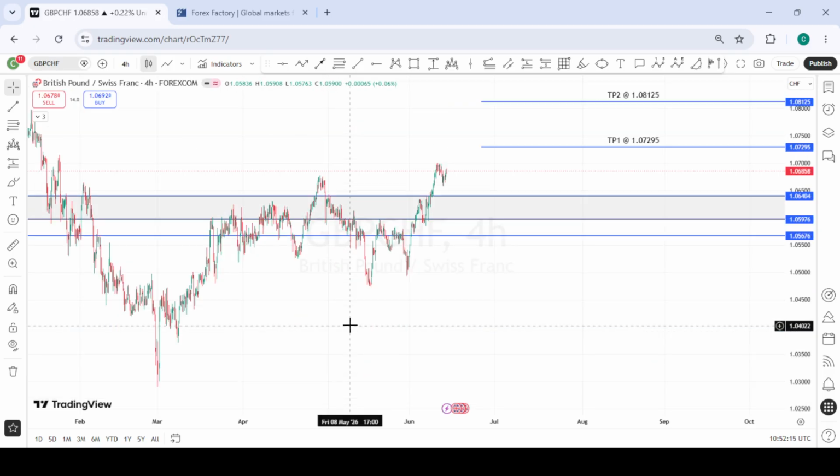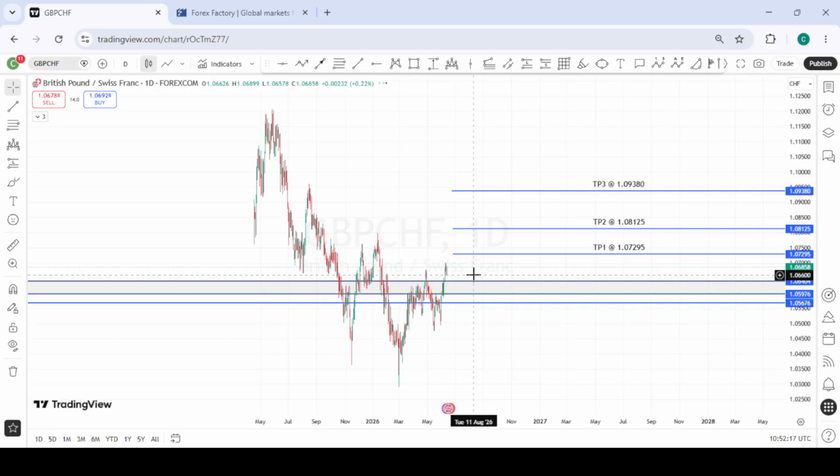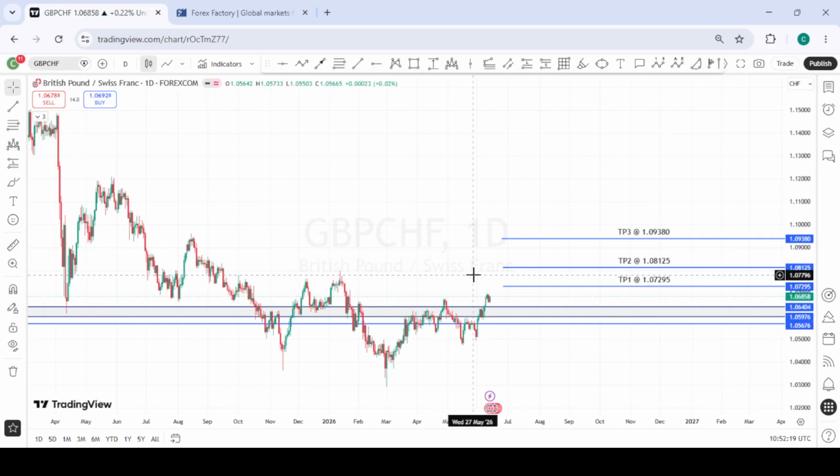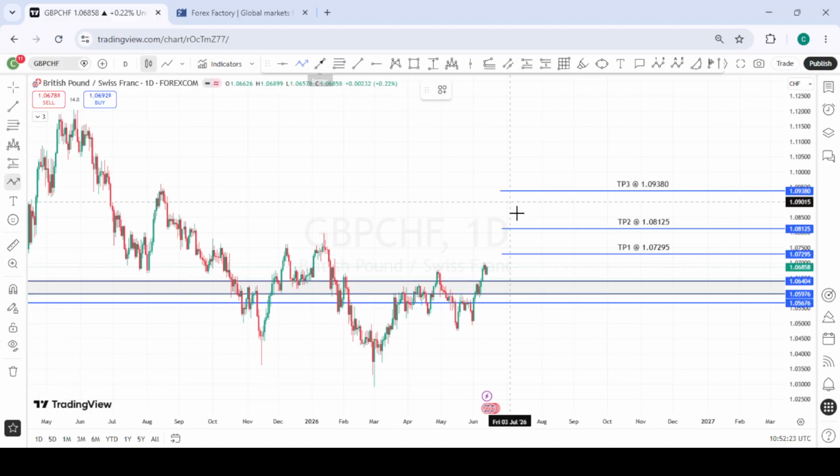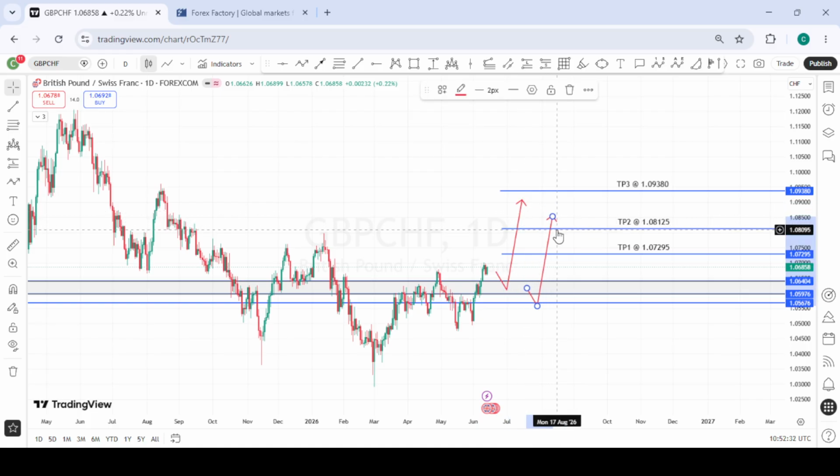This is GBPCHF, and GBPCHF is now extremely bullish. Going into next week, we are going to look for a possible pullback into this very first area of interest. Look for buying opportunities from here, move to the upside. Should price pull back to the second zone below, we'll still be interested in taking the buys from there to the upside.